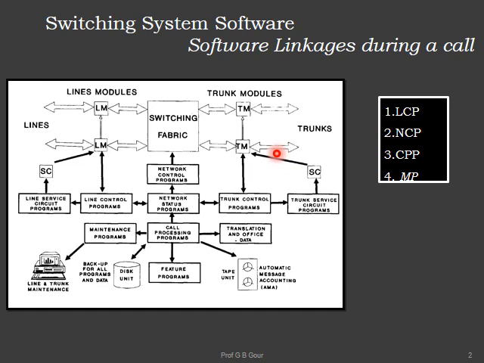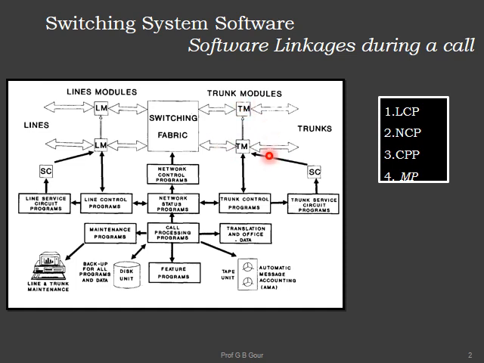The left side concerned with the line modules comes into picture if you are dealing with calls where the called customer's number is within the same central office. If the called customer is going beyond the range of the central office, maybe related to another central office, then we need to think about which trunk we have to connect.